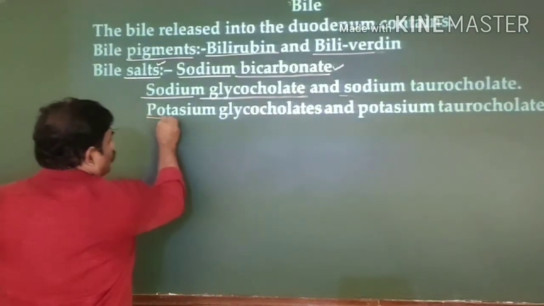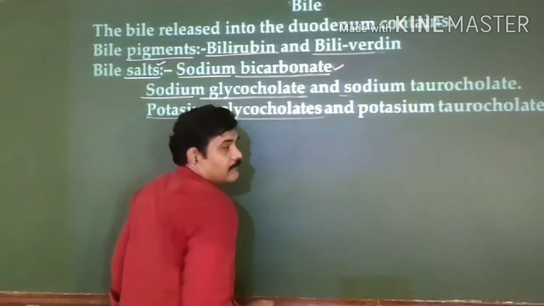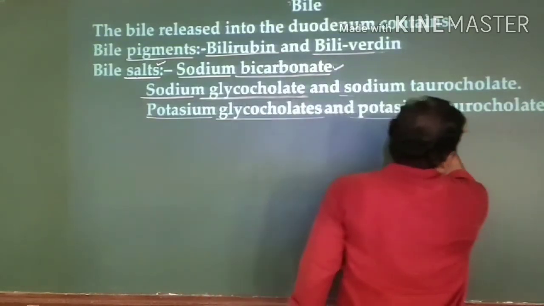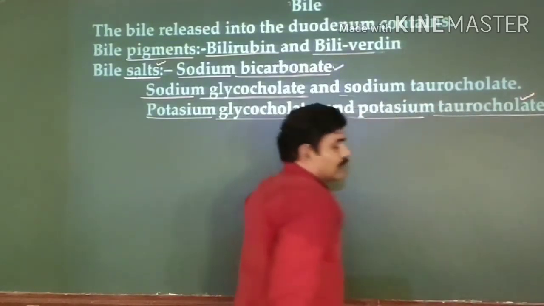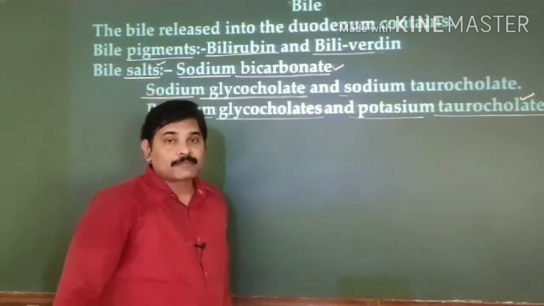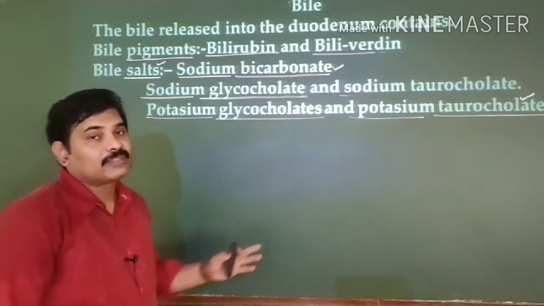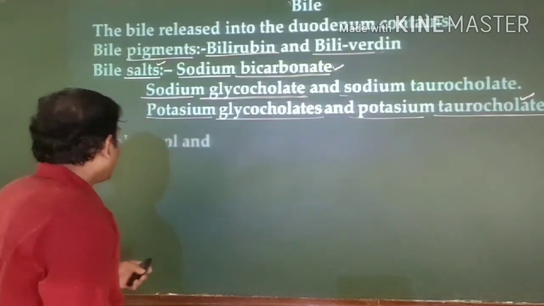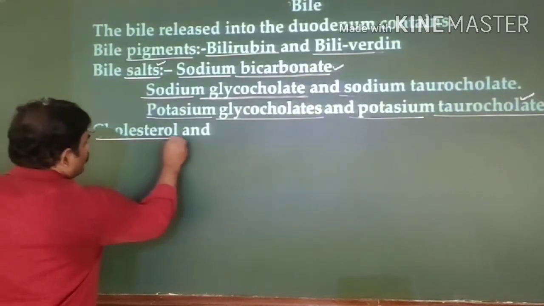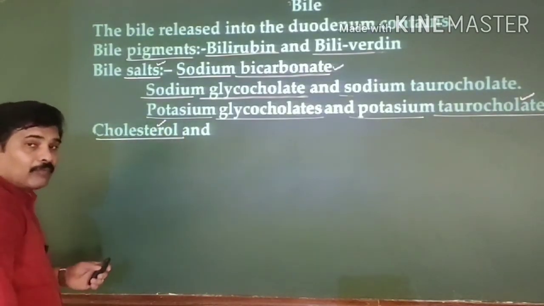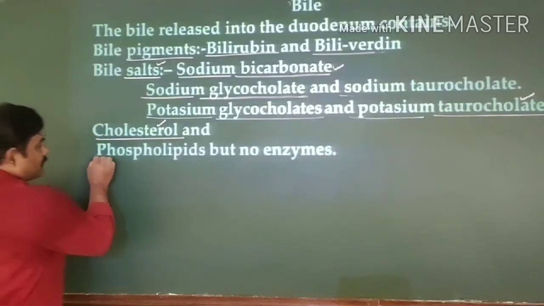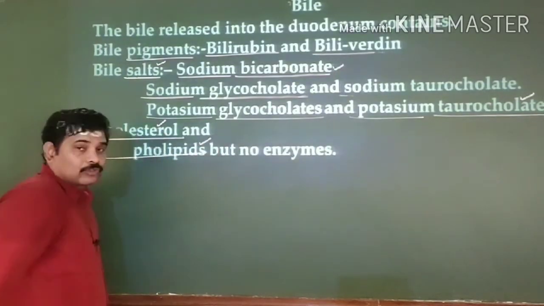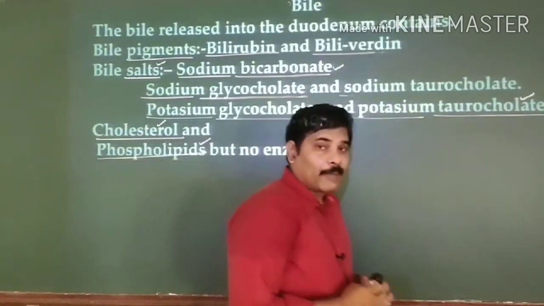So these are all the various types of salts that you can see within our bile juice. Apart from that, the bile juice has cholesterol, and along with that phospholipids are also present. So these are all the components present in the bile juice.